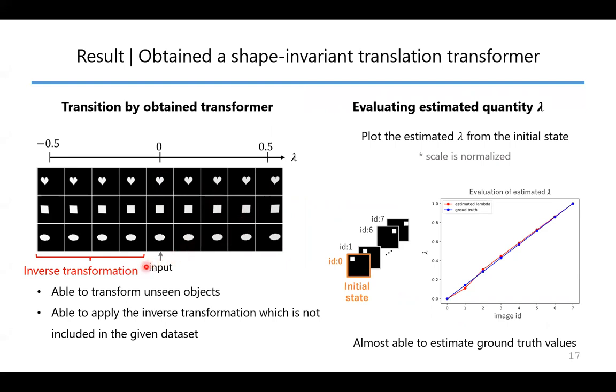Although there were no inverse transformations in the datasets, our model was able to apply inverse transformation by setting the transformation quantity as negative. As for estimated lambdas, we plot both estimated lambdas and ground truth values. And from this figure, it can be said that estimated lambdas are close enough to ground truth values.